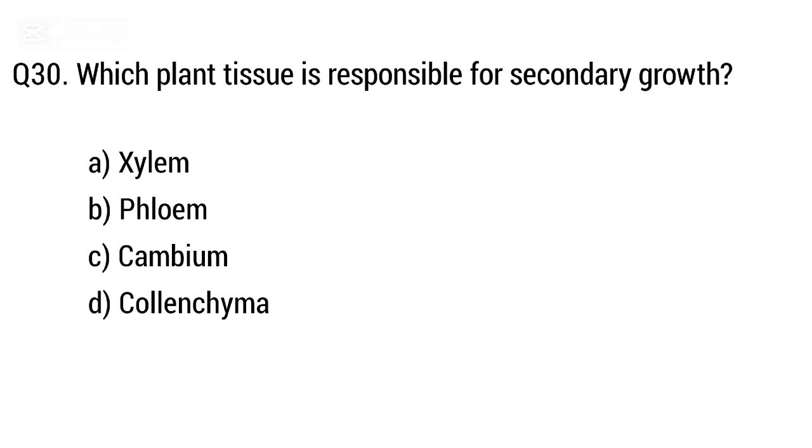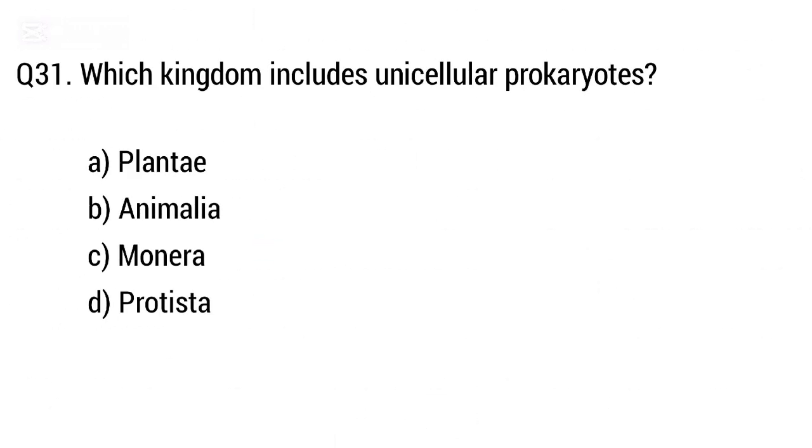Question 30. Which plant tissue is responsible for secondary growth? Option A, xylem, B, phloem, C, cambium, D, collenchyma. But the right answer is option C, cambium. Question 31. Which kingdom includes unicellular prokaryotes?